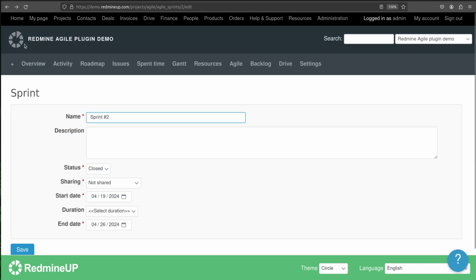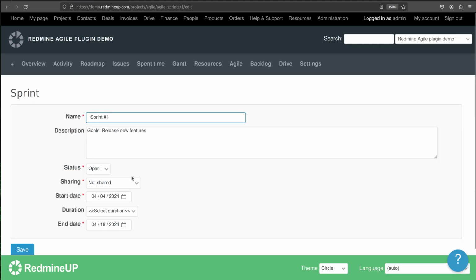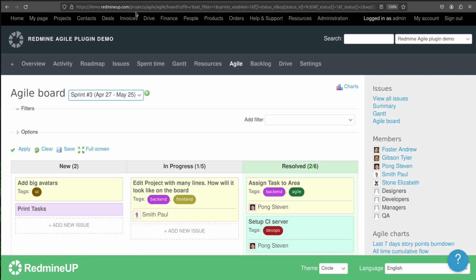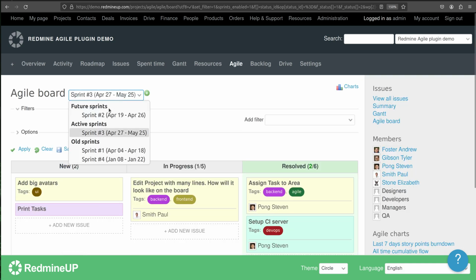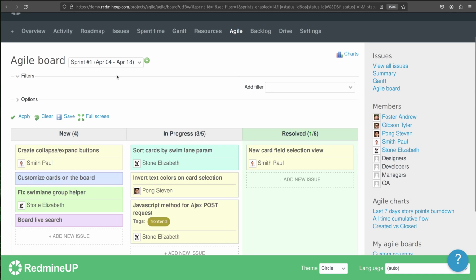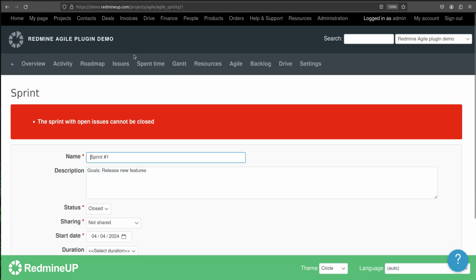Alright, so let's go and see some other sprint. Let's see if we can close, for example, sprint 1. Okay, so we click it to be closed. Alright, so let's try an experiment. The sprint with open issues cannot be closed. Okay, so sprint 1, let's see how many issues it has. They are not so few in number.